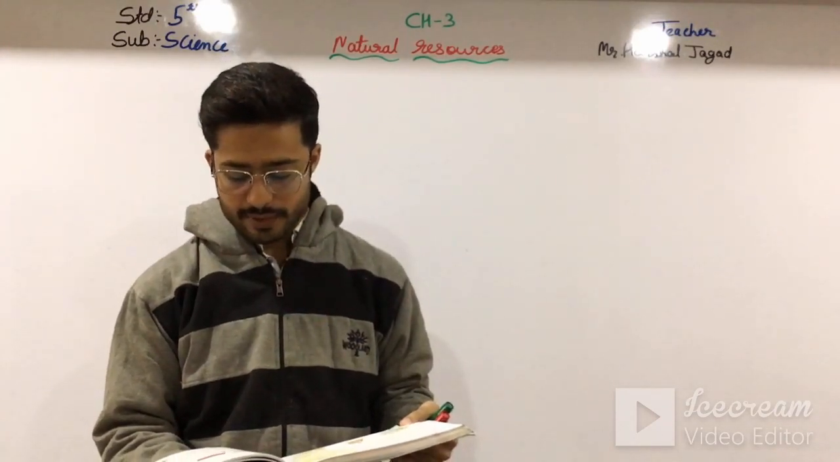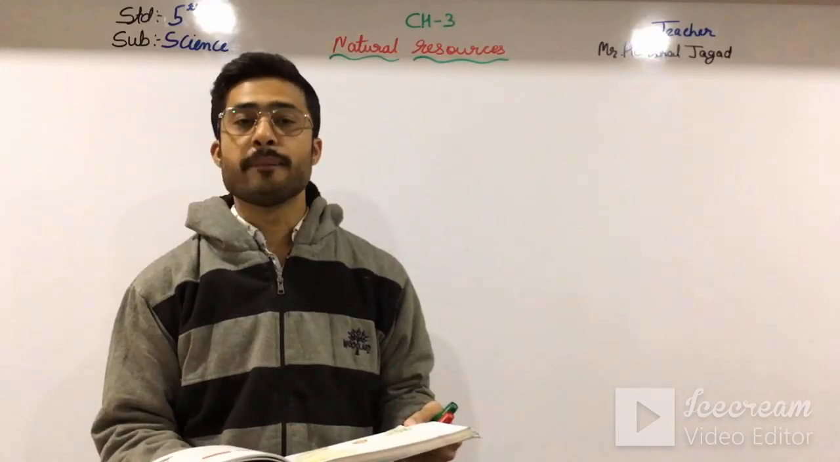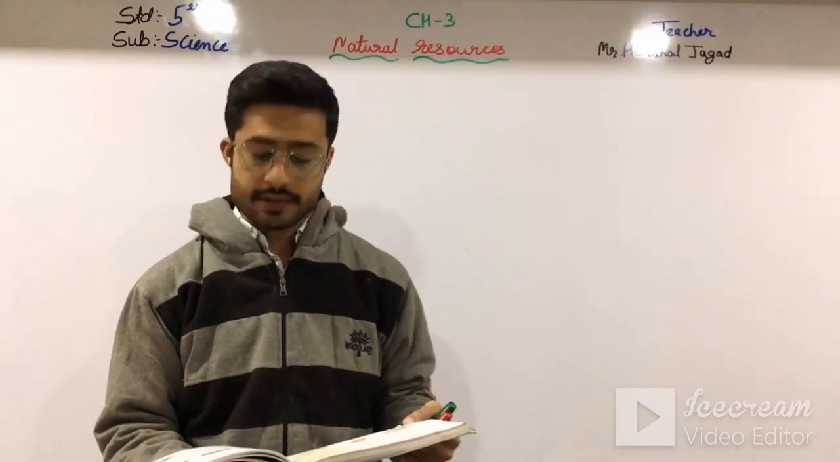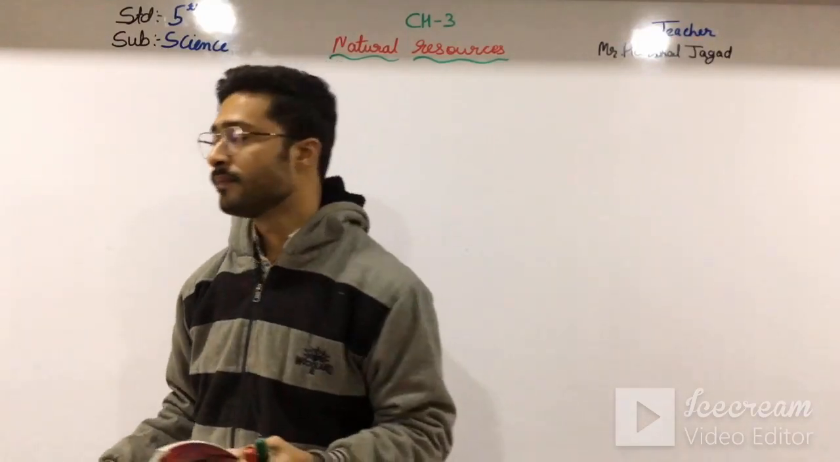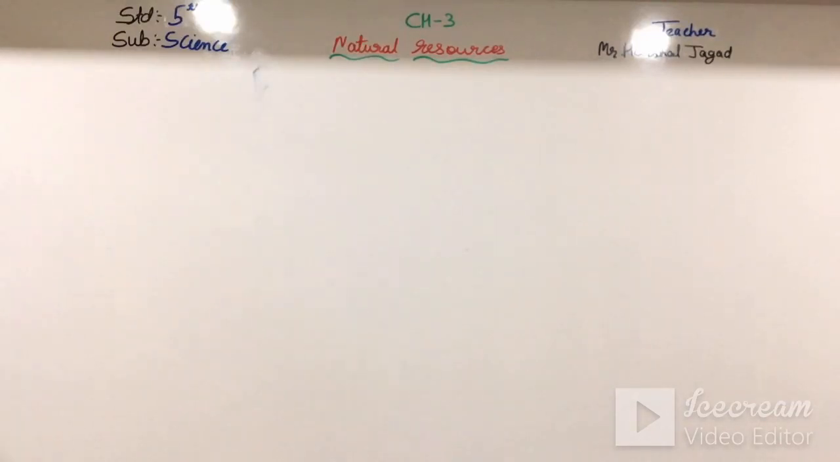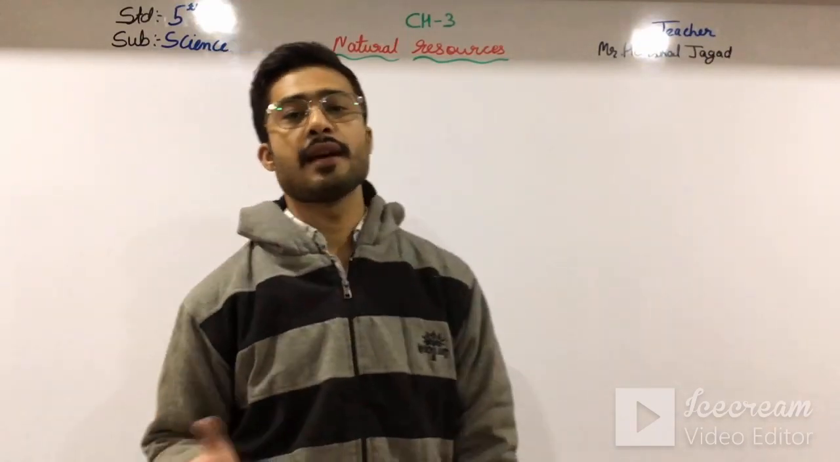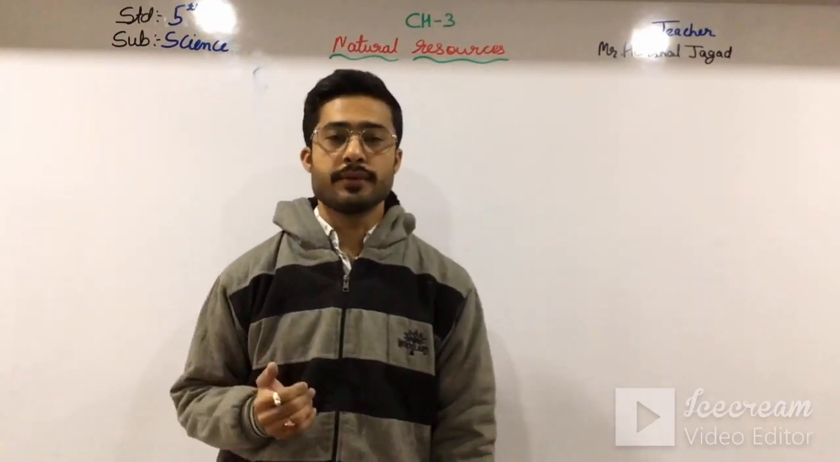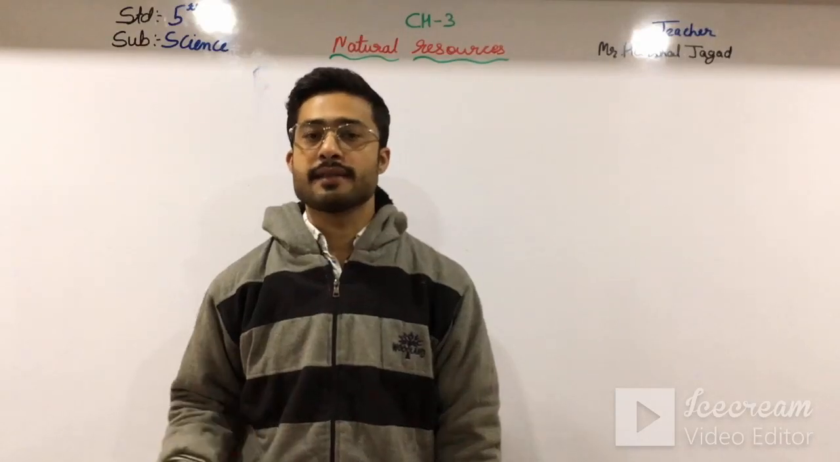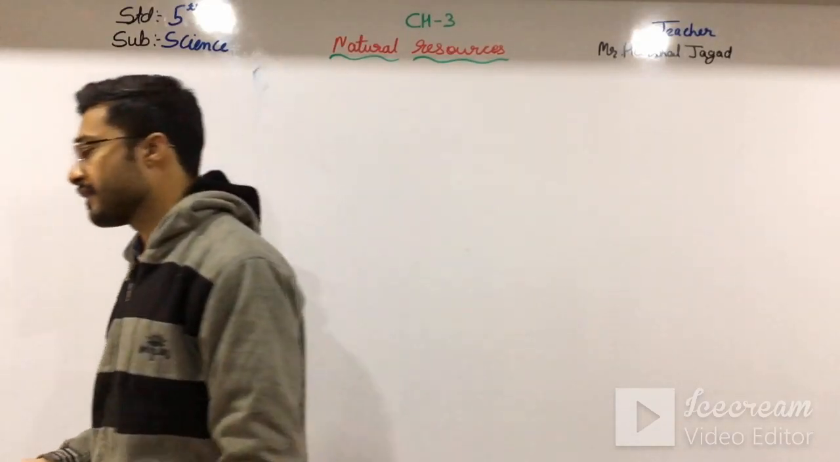Rocks break down into very fine particles to form soil. Soil is essential for plants to grow. Here we have seen the three types of rocks, that are igneous, sedimentary, and metamorphic. All these have their different uses. Now let us see further which topic is next.